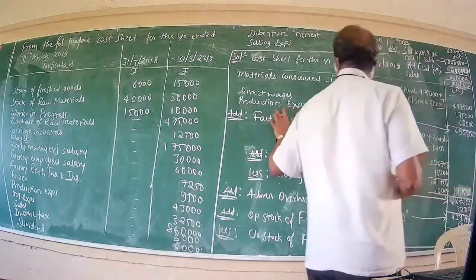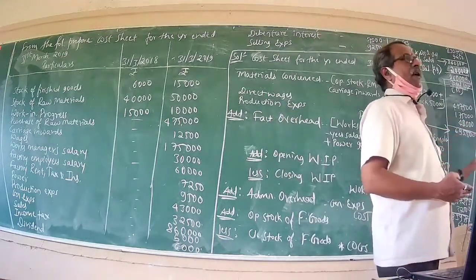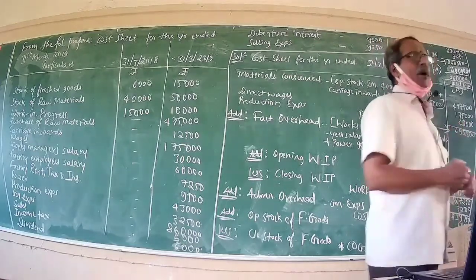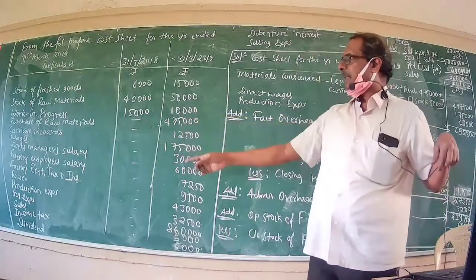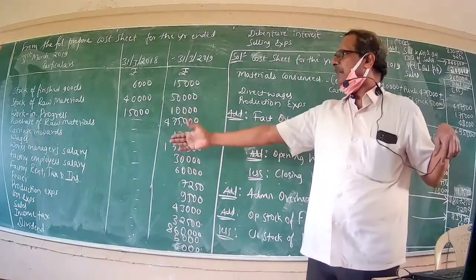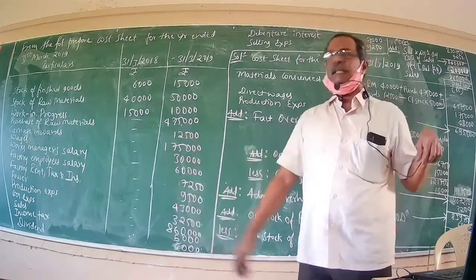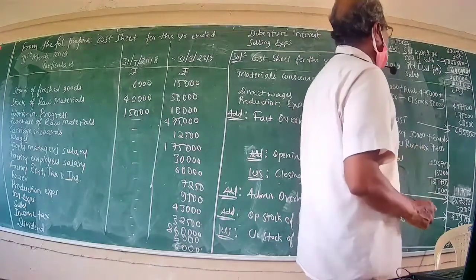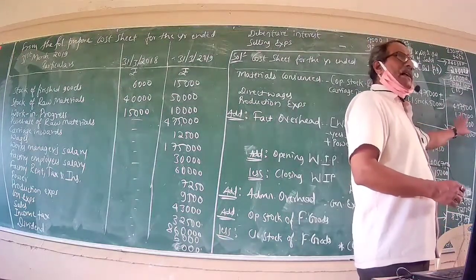Now, production expense stood at rupees 43,000. Making an assumption that production expense is an element of prime cost, we have categorized it under the head prime cost, that is your direct cost.